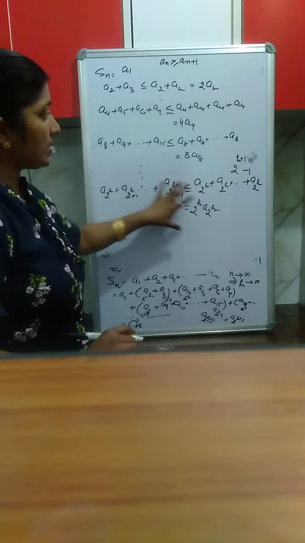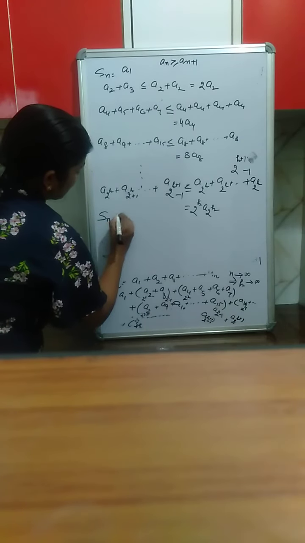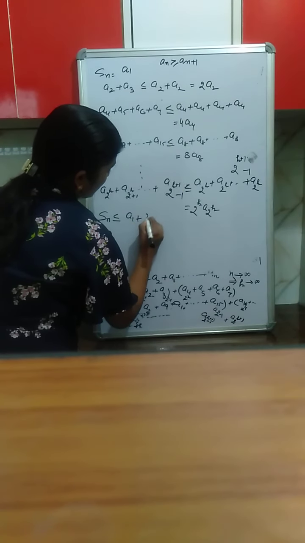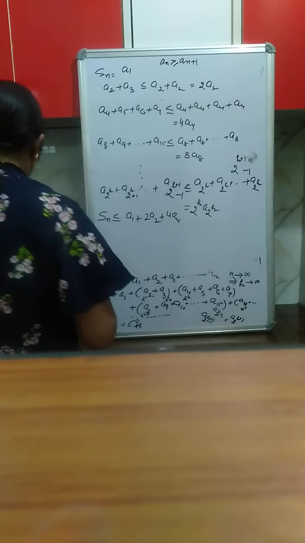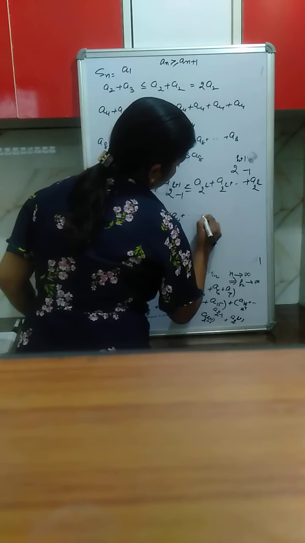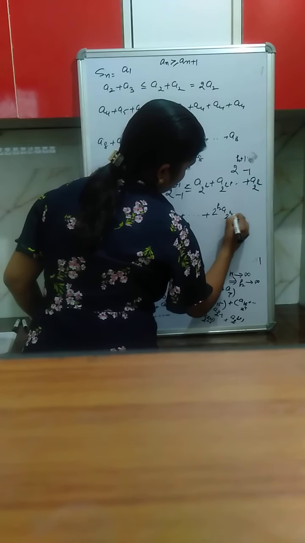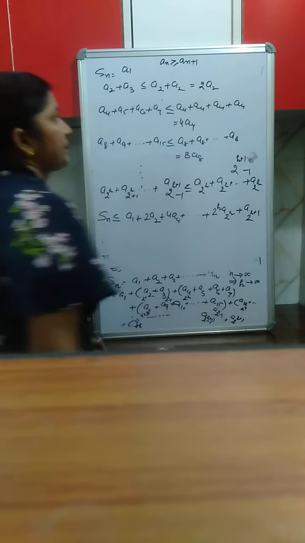Now we put all these inequalities into this and we get Sn is less than or equal to a1 plus 2 times a2 plus 4 times a4 and so on, up to 2 raised to the power k times a 2 raised to the power k, plus a 2 raised to the power k plus 1.